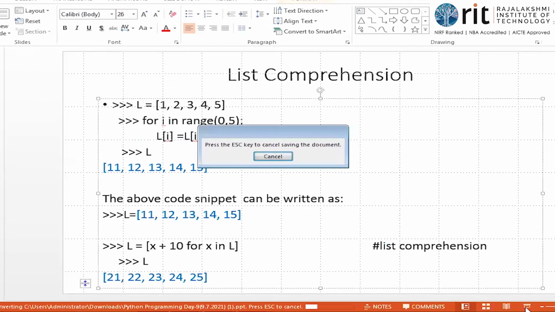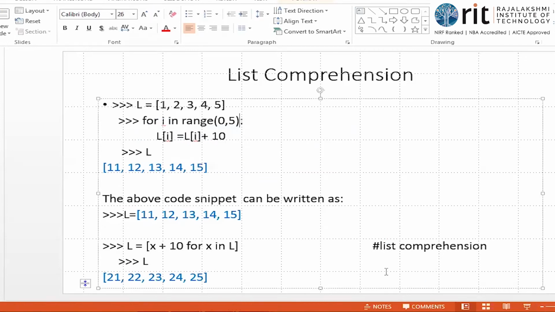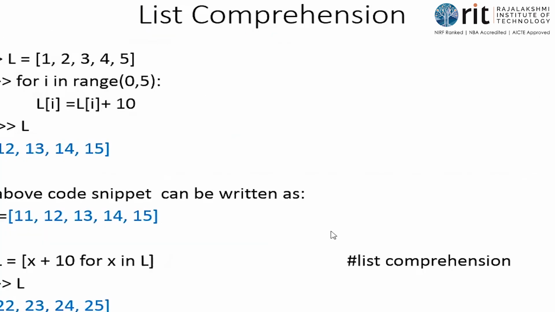Now let's see. What is range here? Range of 0,5: the value starts from 0 and stops at 4, isn't it? So what are the values inside this range 0,5? 0, 1, 2, 3, 4. Then the 5 values are 0 to 4. Okay, get into the for loop. It is in shell mode. Get into the for loop. L of I is equal to L of I plus 10. Focus on the right hand side. What is L of I? L is a list name. Square bracket, which is an indexing operator.